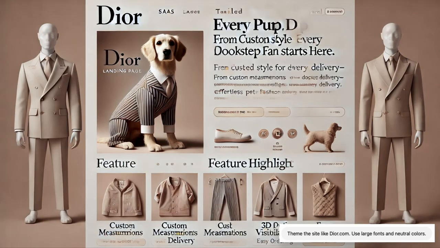So I modified the prompt again to see if I couldn't make it less cartoony, right? I kind of specified to make it look more like Dior.com, to use large fonts and neutral colors, some more design instruction, and I was able to get a step closer, right? No dogs were harmed in this one. They all have their heads.